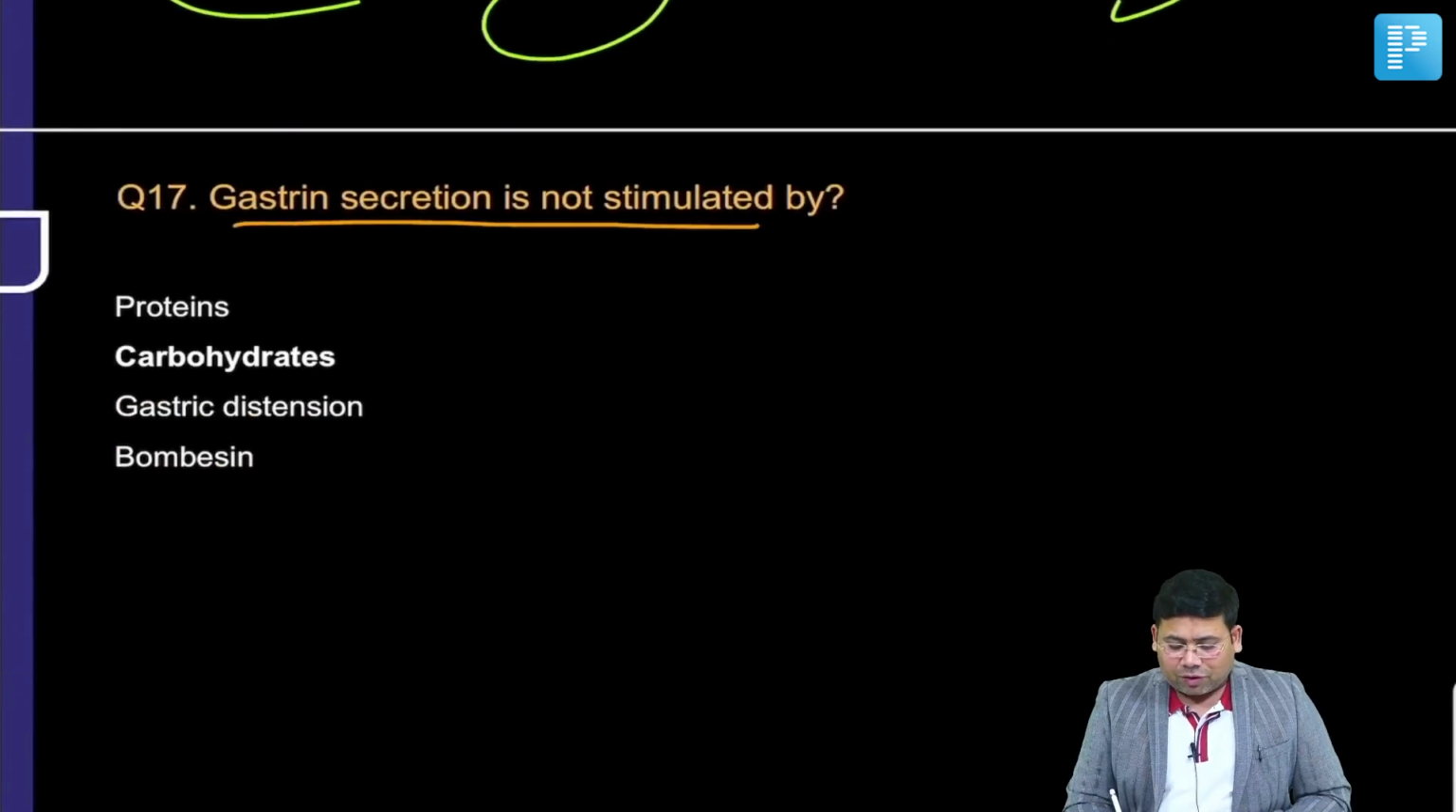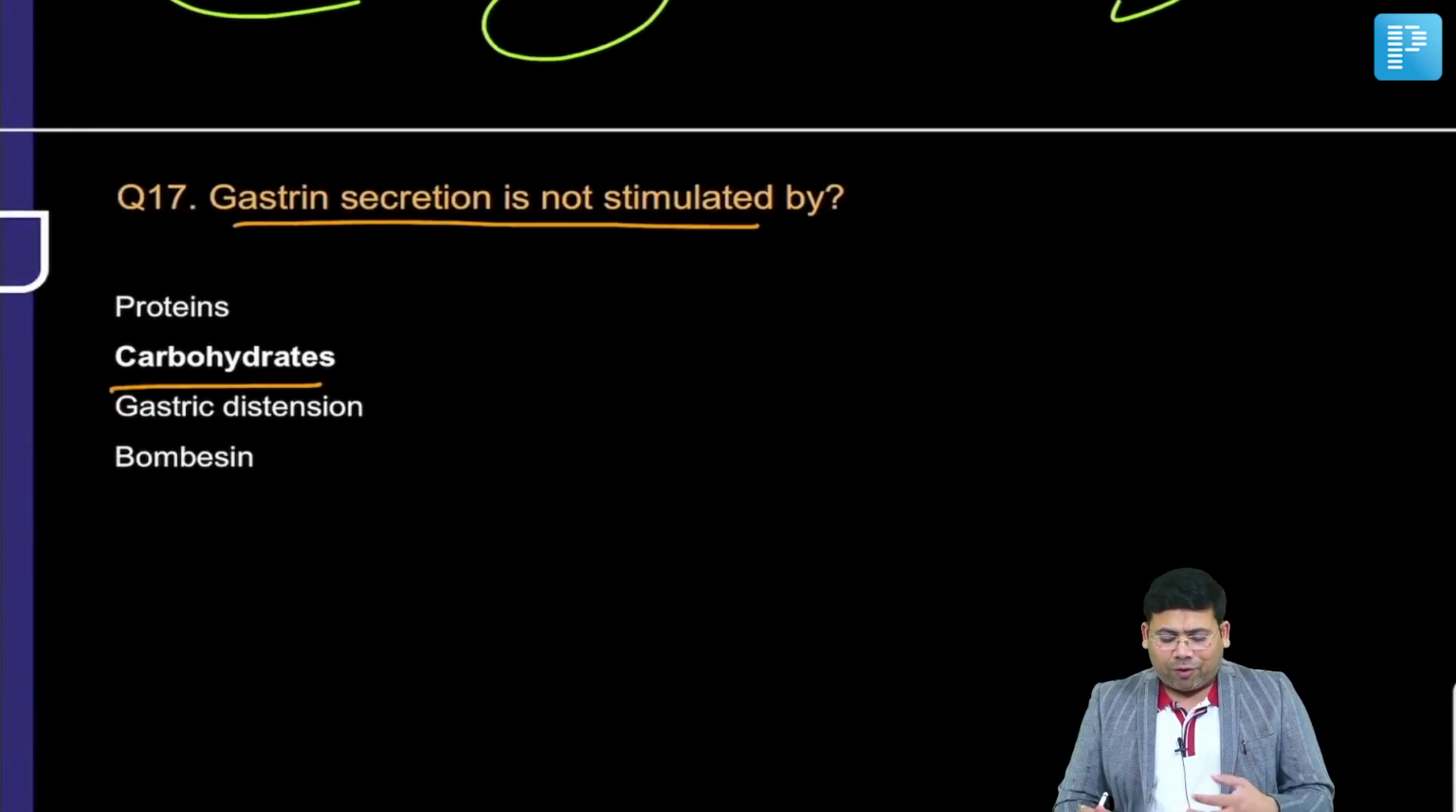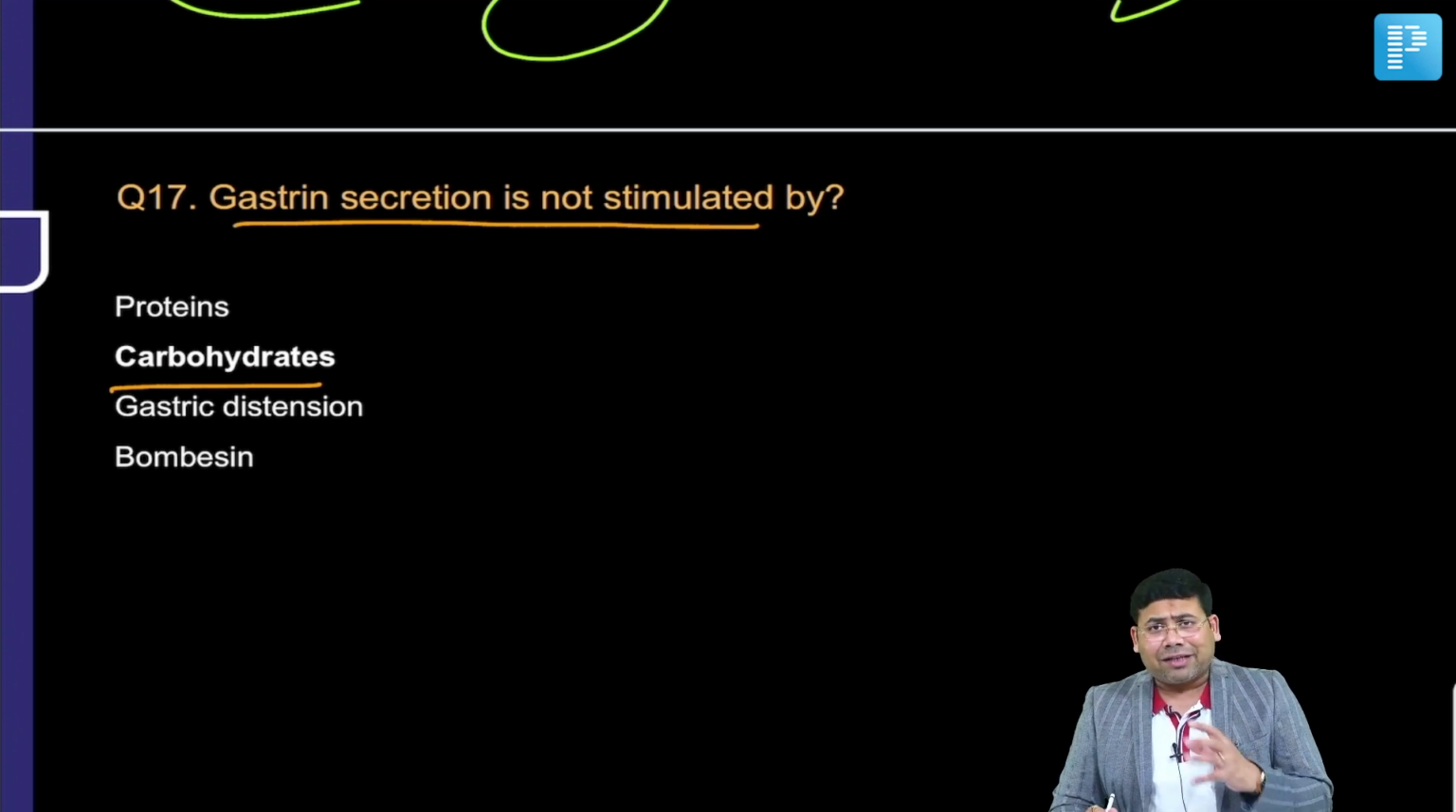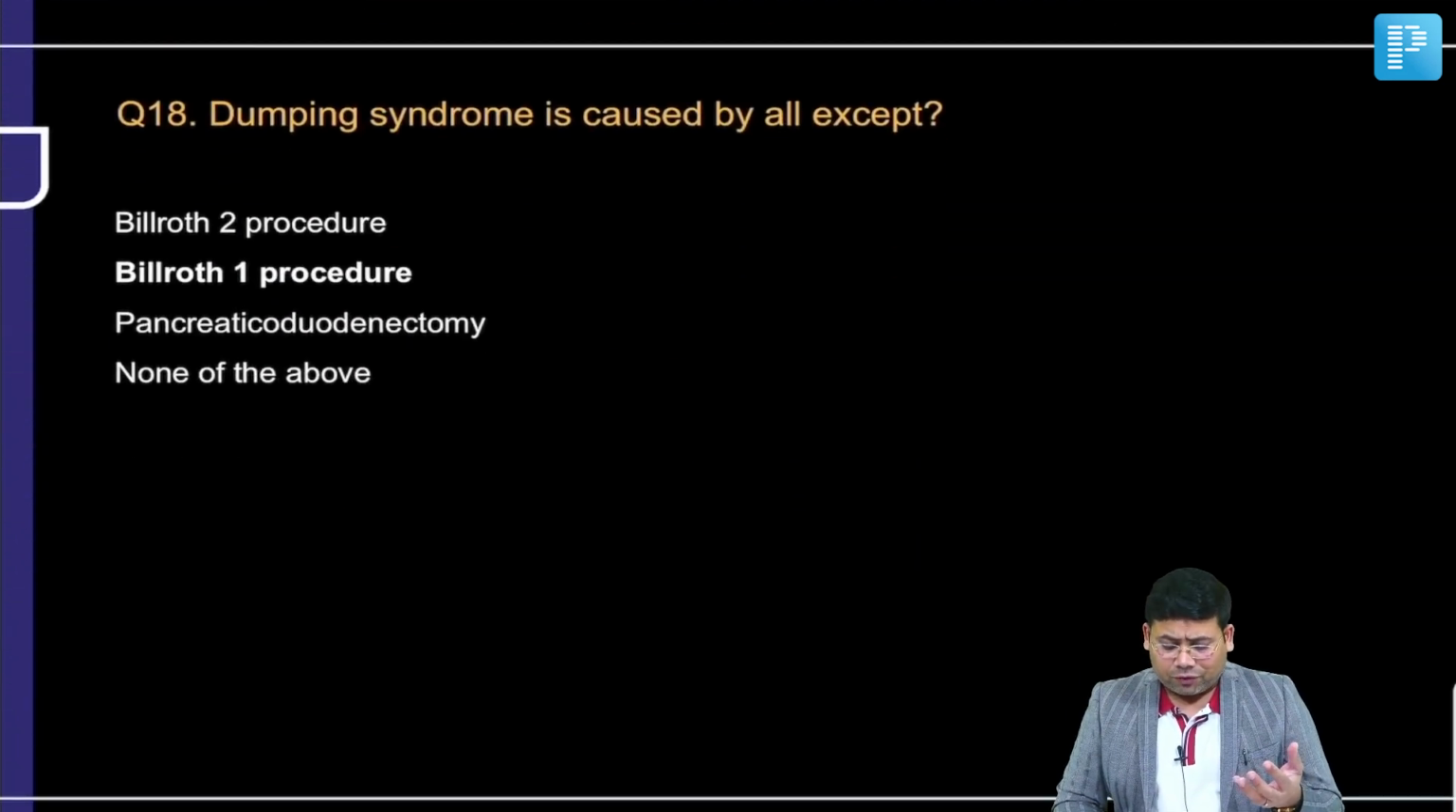Gastrin secretion is not stimulated by the carbohydrates. So carbohydrates generally don't stimulate the gastrin secretion. So this is a question belonging to physiology.